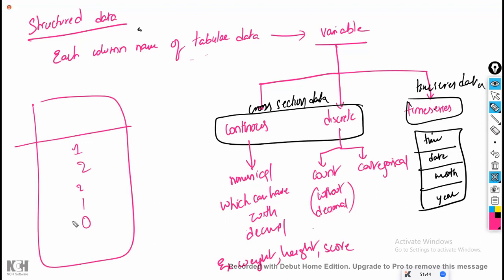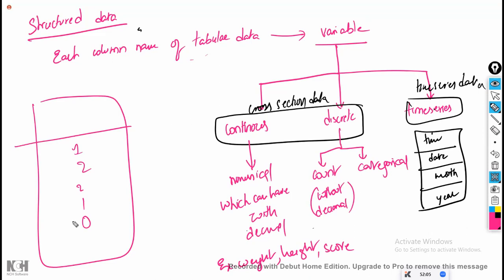Then it is called count data. Number of cars you have: either 0 or 1 or 2 or 3, whatever the number. But 1.2 cars is not possible. Number of laptops or number of desktops. To be more precise, number of.